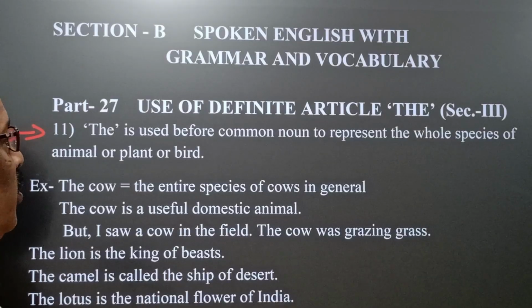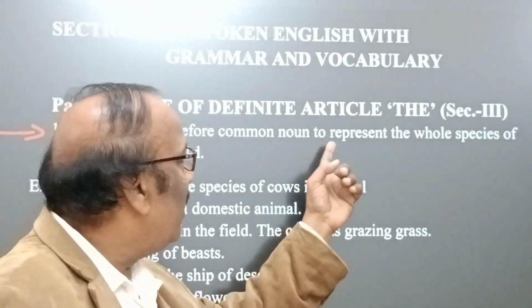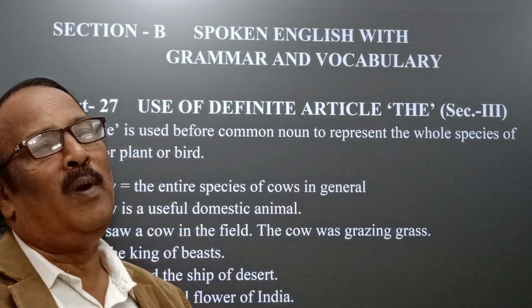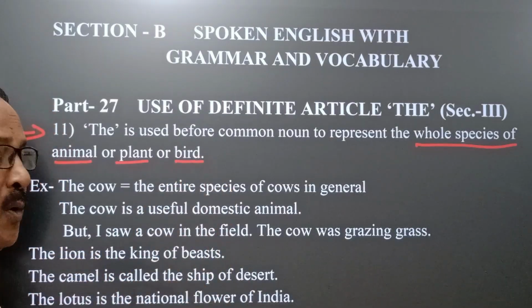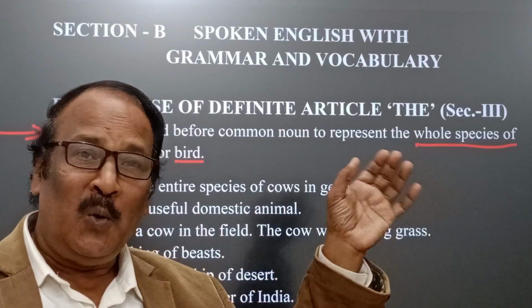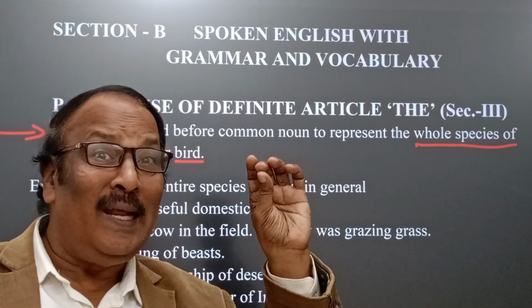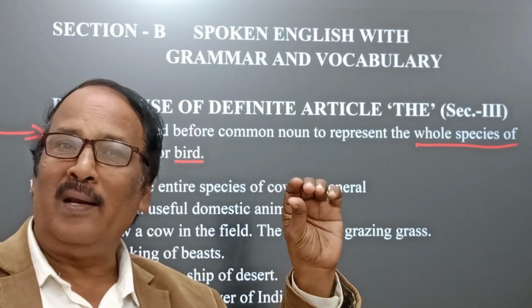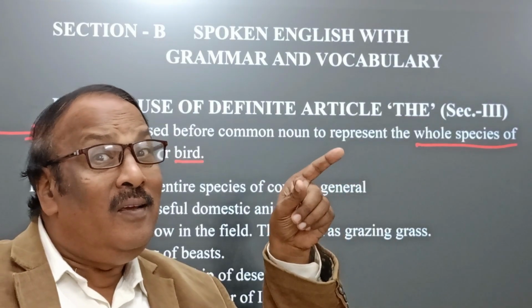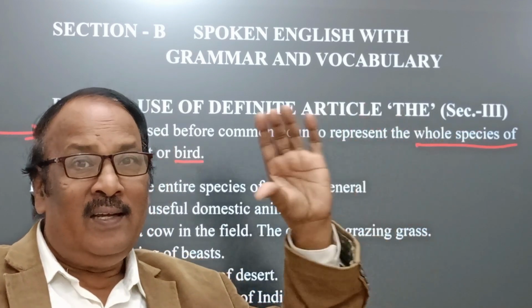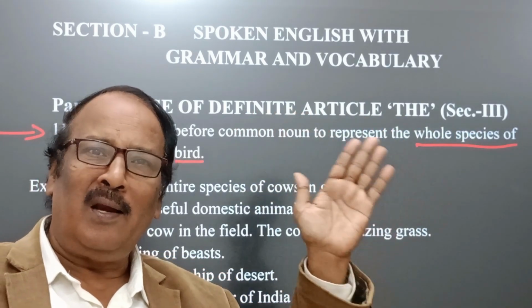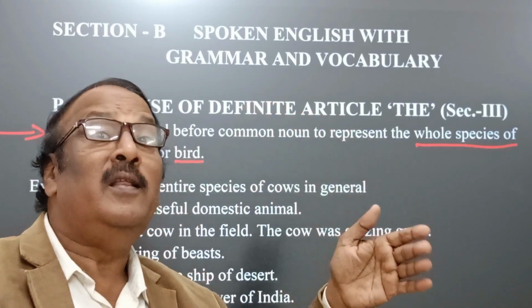The is used before a common noun to represent the whole species of an animal, plant or bird. What do I mean by whole species? Whenever we use article the before any animal, bird or plant, we usually indicate a particular species of that plant, animal or bird.